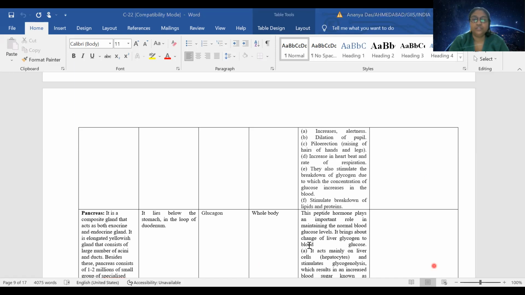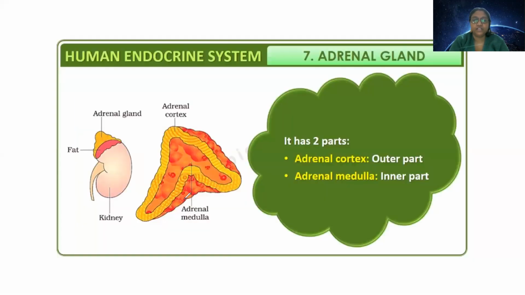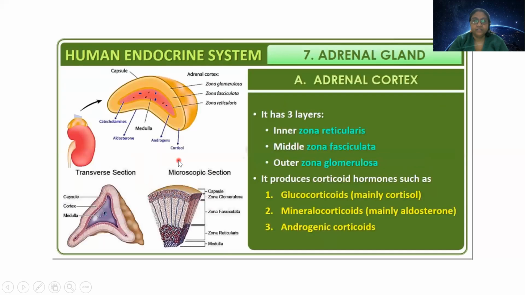Quickly, I will show you the structure of the adrenal gland. This yellow part is the cortex and this is the medulla. This is the location of the adrenal gland, and the cortex and medulla parts. Three layers are described here: outside zona glomerulosa, fasciculata, and reticularis.